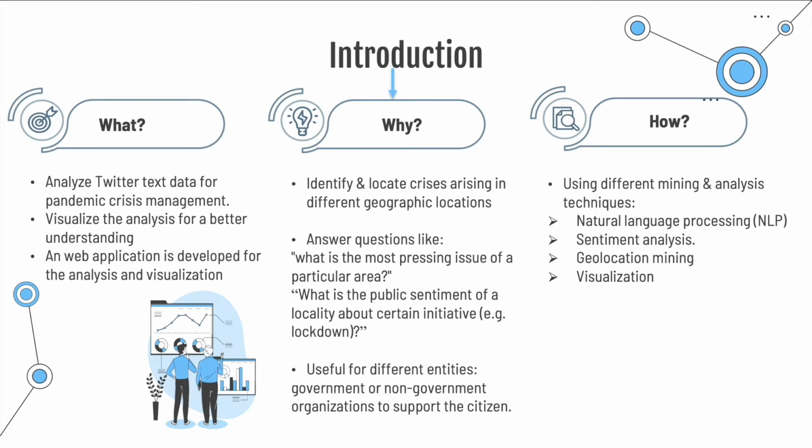The implemented web application will help to identify and locate crises arising in different geographic locations. As well, it will assist us by giving a detailed analysis and answering many questions, like what is the most pressing issue of a particular area? What is the public sentiment of a locality about a certain initiative, for example lockdown? And we believe it will be useful for different entities, government or non-government organizations, to support the citizens.